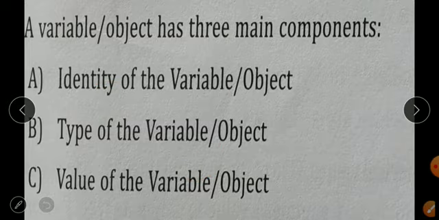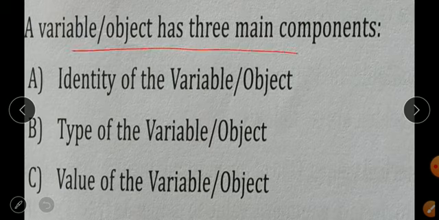Next, I have discussed today in the live tutorial that a variable, or you can also call it an object, has three main components.